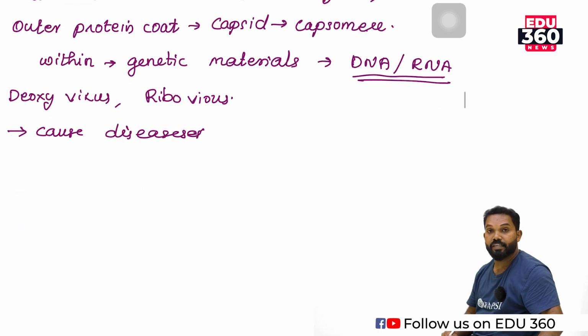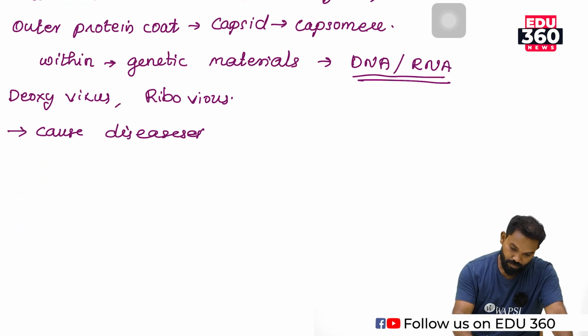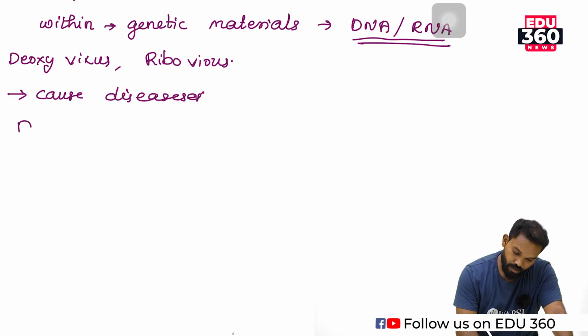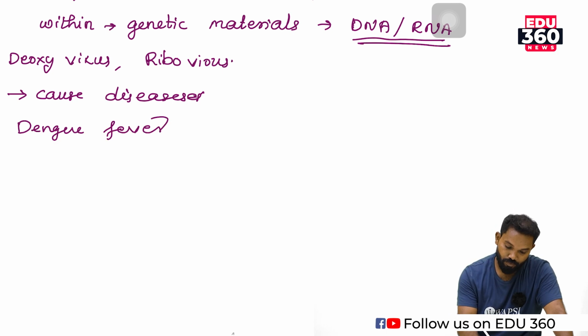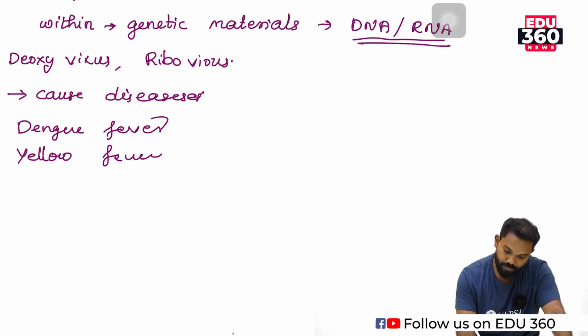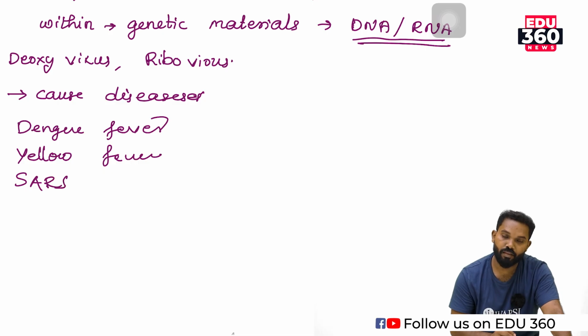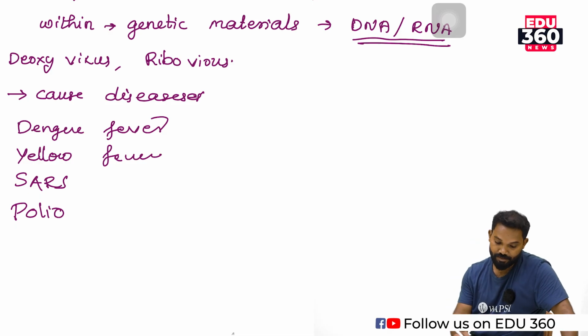Viruses, they cause disease. The most important example is dengue fever. Viruses cause dengue. Then the virus that causes yellow fever. Then viruses which cause SARS. Then the virus which causes polio. These all are animal viruses.